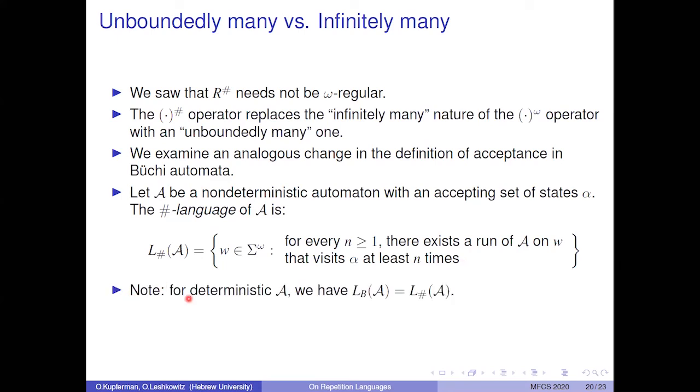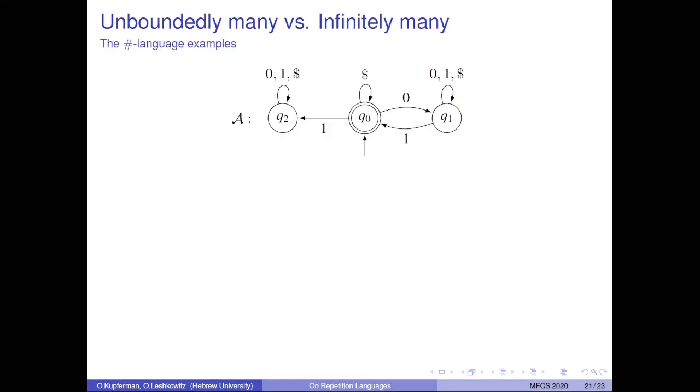Also note that for deterministic A, the Büchi language of A and the sharp language of A are equal. This is because there is only a single run. Consider first the following example. Here A has a single initial state Q0, which is also the single accepting state.